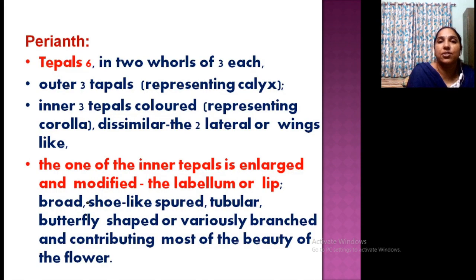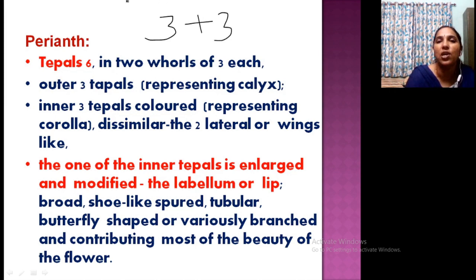So perianth. You cannot say petal or sepal, corolla or calyx. Here you will term it as perianth. Means there is no differentiation into sepal and petal. That's why we call it perianth. The unit of perianth is known as tepal. How many are there? 6, in 2 whorls of 3 each. What do you mean by 2 whorls of 3 each? Means 3 plus 3, that is 2 whorls.